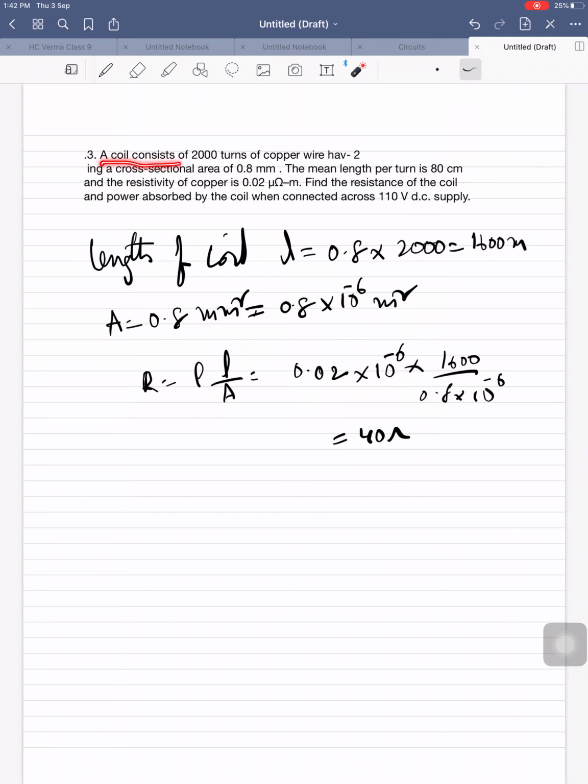A coil consists of 2000 turns of copper wire having a cross-sectional area of 0.8 mm square. The mean length per turn is 80 centimeter and the resistivity of the copper is 0.02 micro ohm meter. Find the resistance of the coil and power absorbed by the coil when connected across 110 volts DC supply.